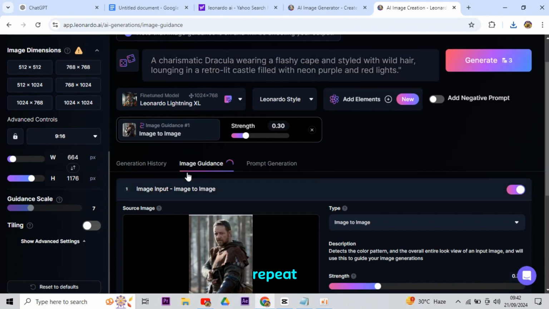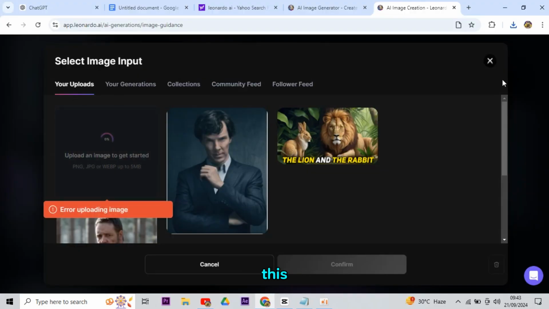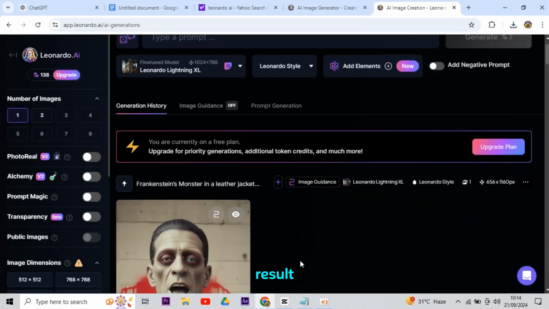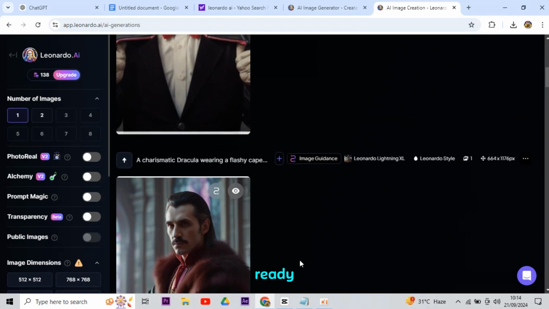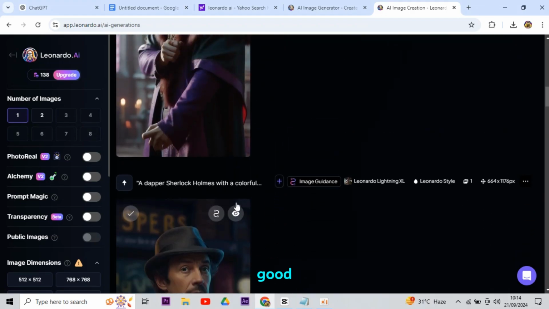Now, you have to repeat this method for each image character. Have some patience, because this process will take some time. Alright, you can see the final result. Our images are absolutely ready. Check out all these images. I think all these are perfect to make a good video.